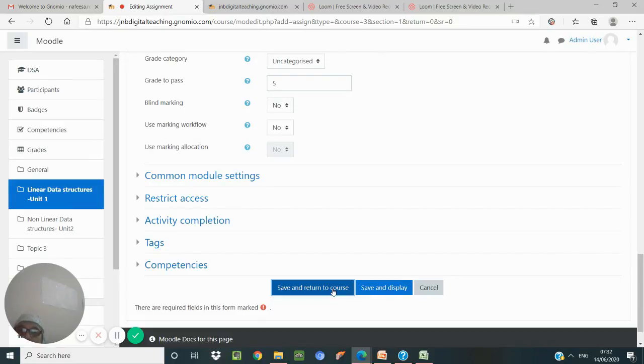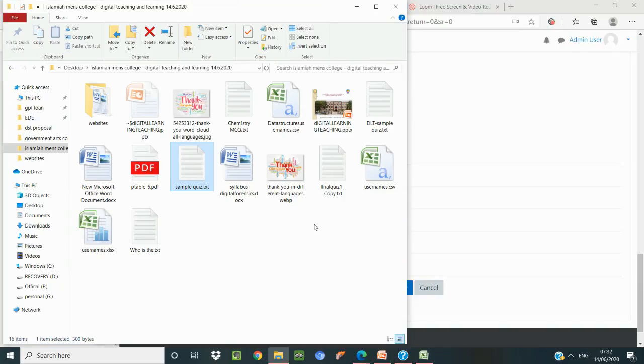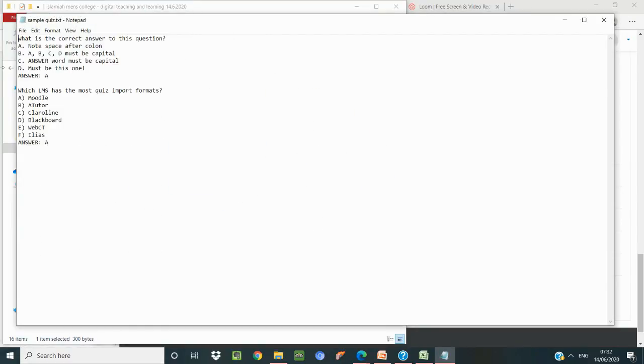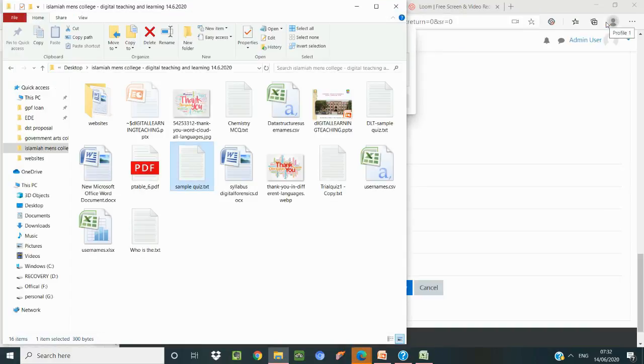One more important assessment we can always try, so many assessment methods are there. One more assessment method is using the quiz programs. For the quiz, this is the structure we have to use. We have to give the question followed by options. It should be in capital letters, and then there should be a blank space. The correct answer should be given like answer colon. So this is how we do.